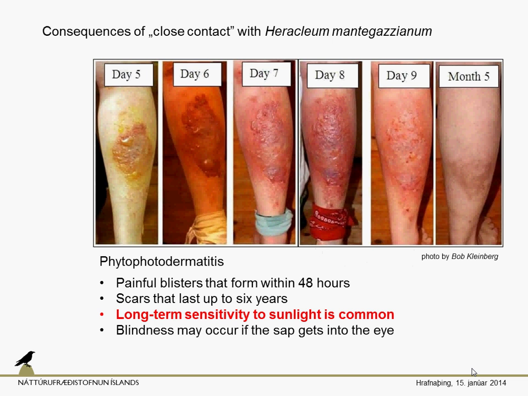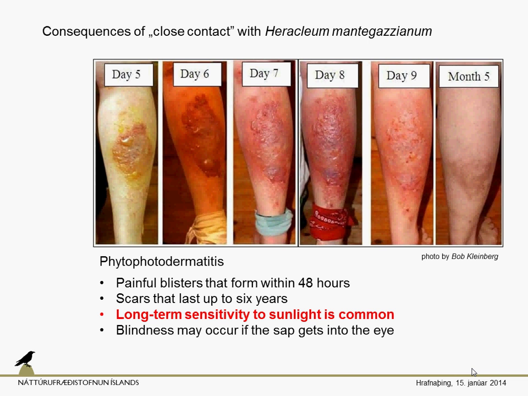It means that after close contact with this plant and contact with sunlight, because that's the very important thing, the UV irradiation has to appear after the contact with the plant. Then we have something like these painful blisters, and they start after 48 hours since the exposure. Then the scars, or the marks, like here after 5 months, they last up to 6 years.